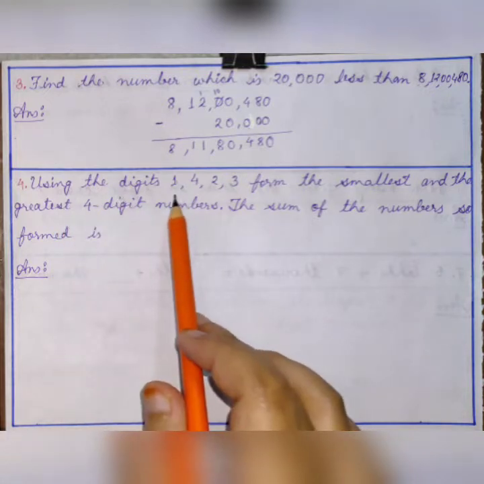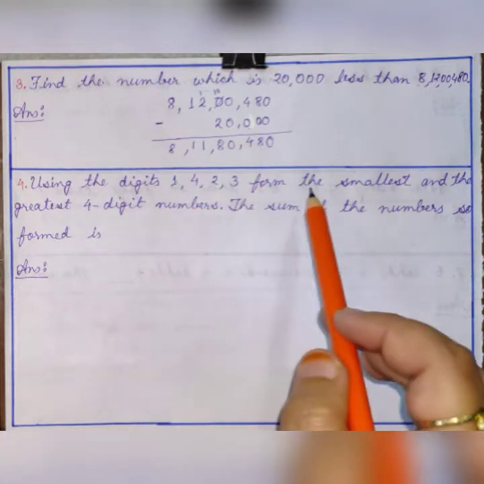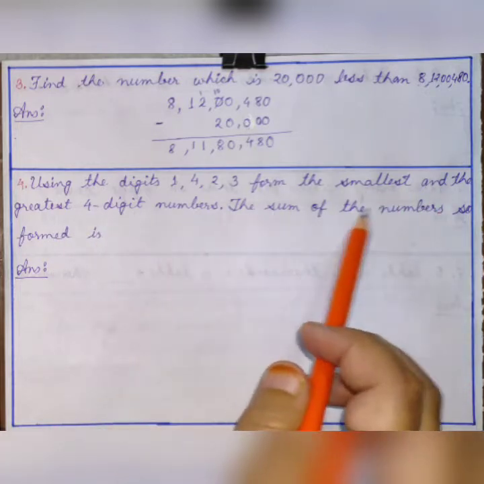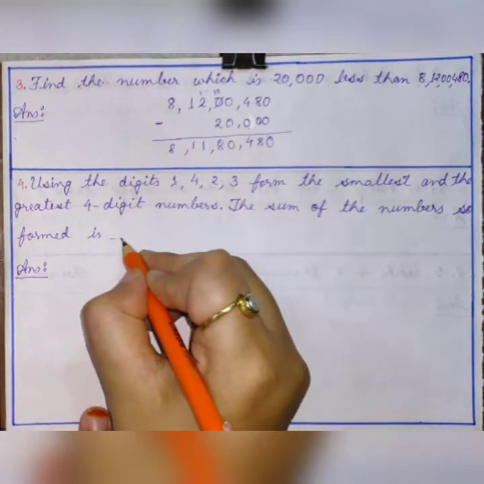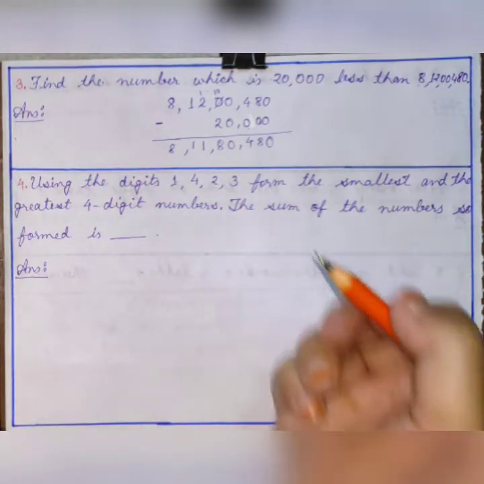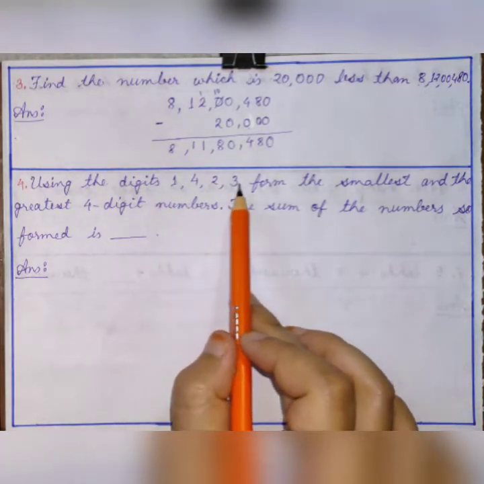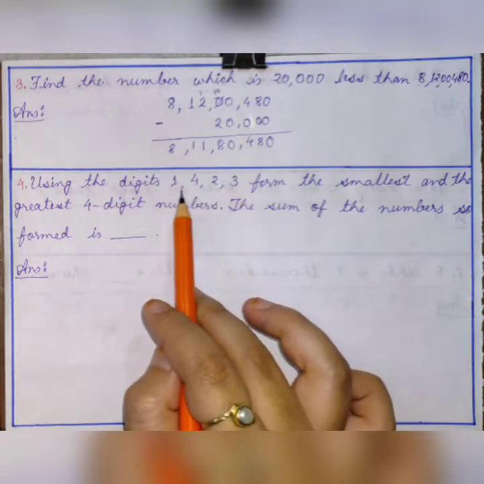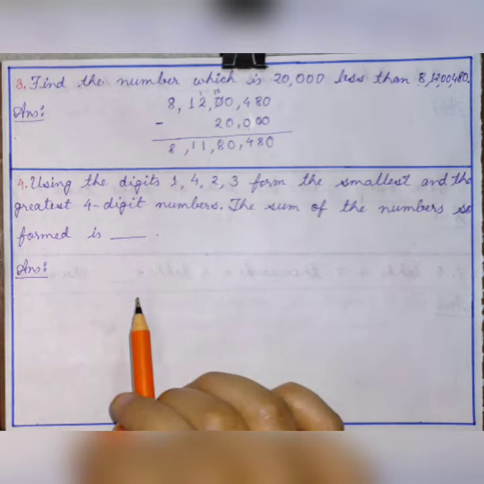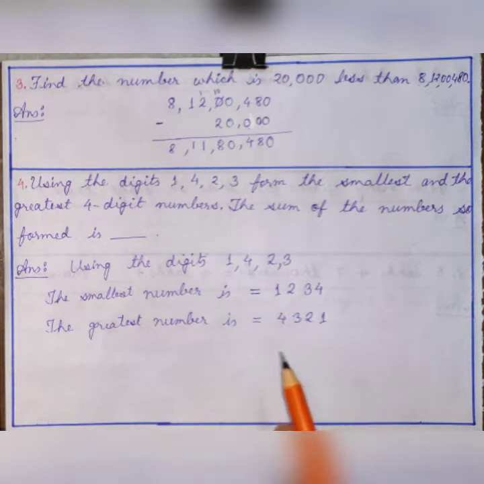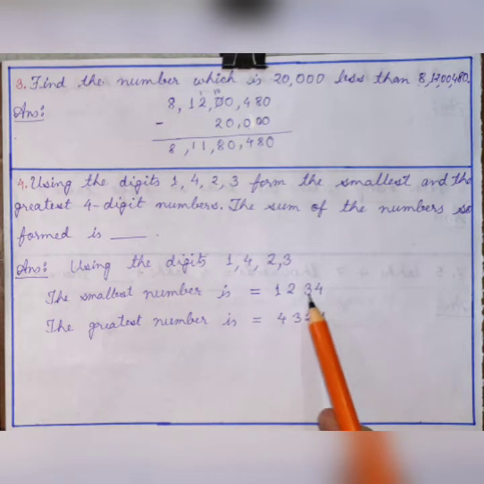Using the digits 1, 4, 2, 3 form the smallest and the greatest 4-digit number. The sum of the numbers so formed is. Okay, what you have to do here? First of all, you have to find out the smallest number using these 4 digits. Then after the greatest number using these 4 digits. Okay, after that you have to find out the sum of those numbers. Okay, so the smallest number using 1, 4, 3, 2 is 1234, and the greatest number is 4321.